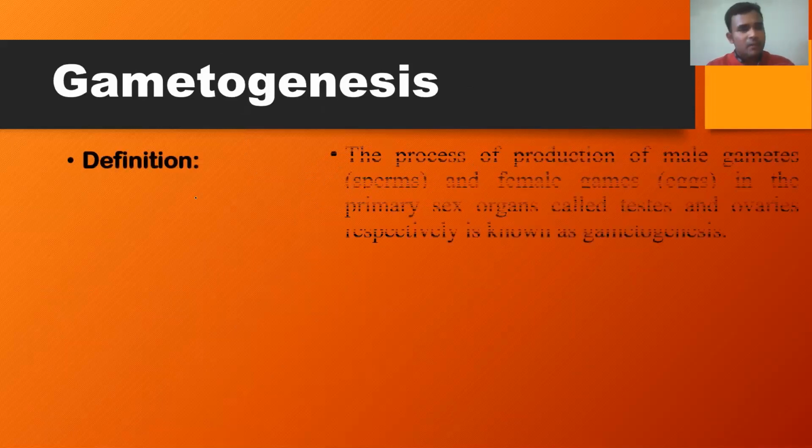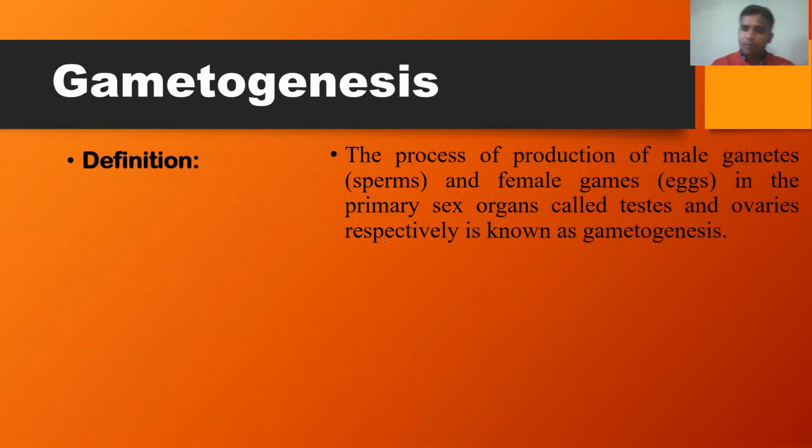So what is meant by gametogenesis? The process of production of male gametes, that is sperms, and female gametes, called eggs, in the primary sex organs, the testis and ovaries respectively, is known as gametogenesis.